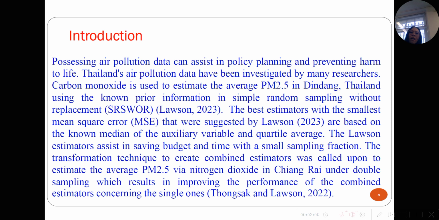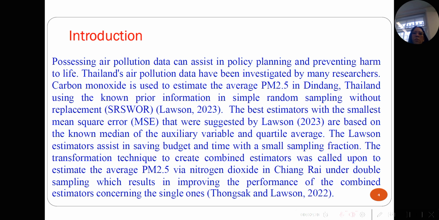Processing air pollution data can assist in policy planning and preventing harm to life. Thailand's air pollution data have been investigated by many researchers. Carbon monoxide is used to estimate the average PM 2.5 in Din Daeng, Thailand, using known prior information in simple random sampling without replacement.